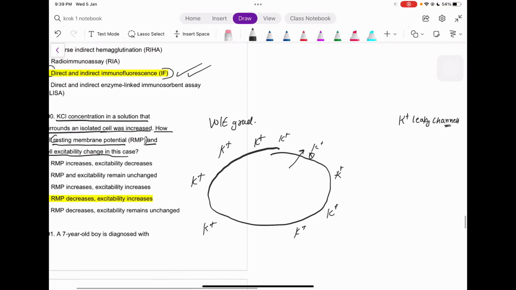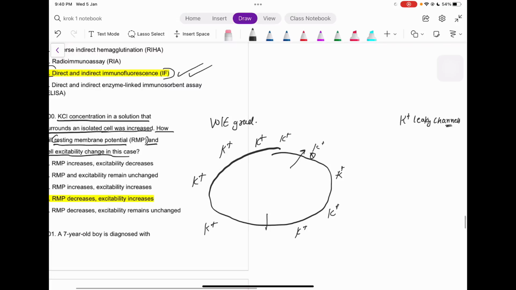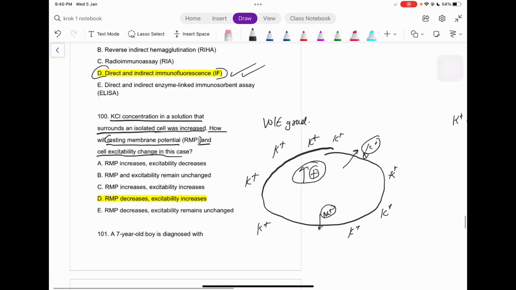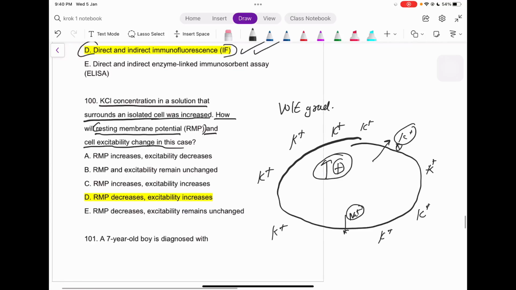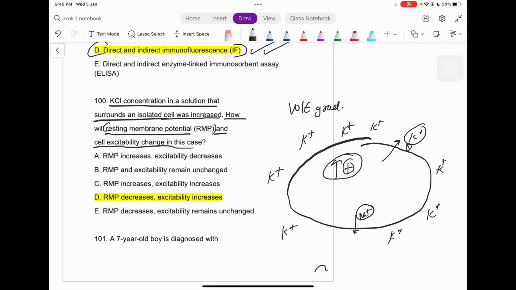And the sodium also will not be able to leave the cell. Just think in that way. So what is going to happen actually? The intracellular charge of the cell is increasing in positive charge, right? And due to this increase of positive charge, even a small voltage can create an action potential. So that's why the excitability is increased in this case also, right?